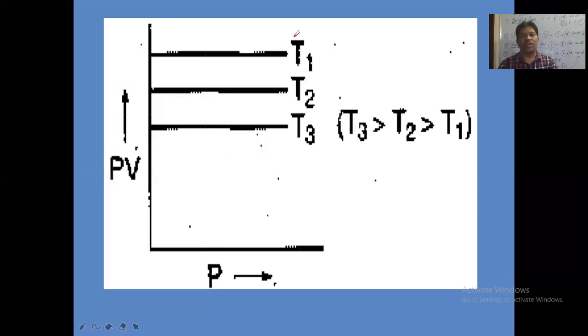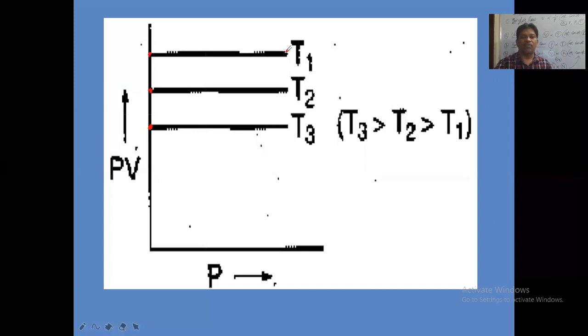Now here we have taken T1 temperature. At T1 temperature, this value is P1 into V1. At T2 temperature, it is P2 into V2. At T3 temperature, it is P3 into V3. So now here, when the T1 value is lesser, this P1 into V1 will be higher.